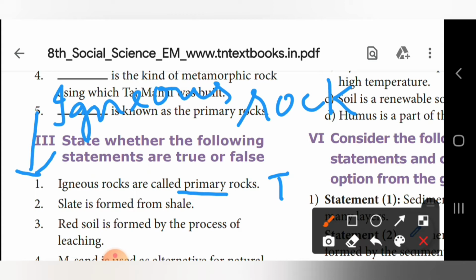Second one, slate is formed from shale. It is true. Third one, red soil is formed by the process of leaching. Answer is false. It's not leaching, right? Next.